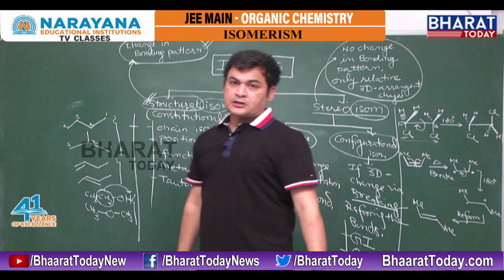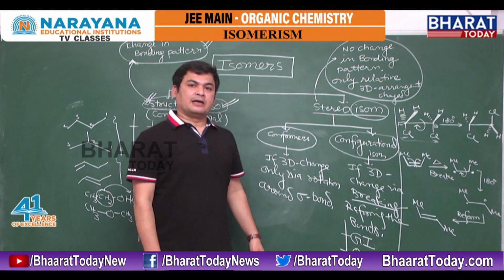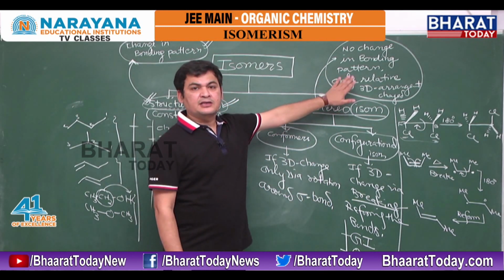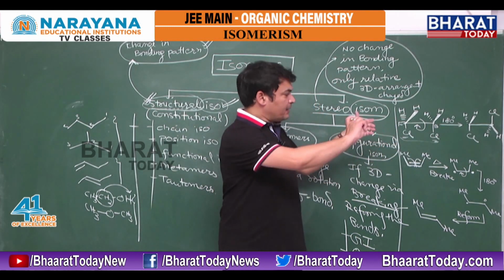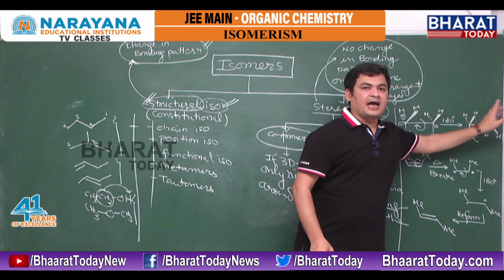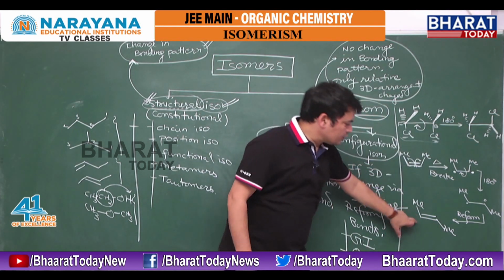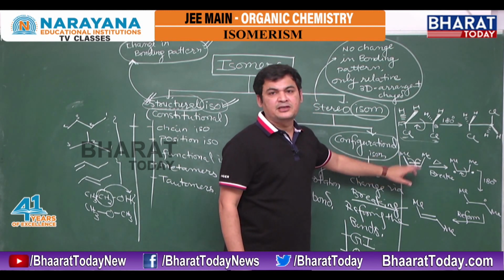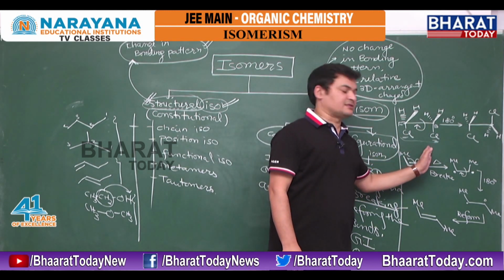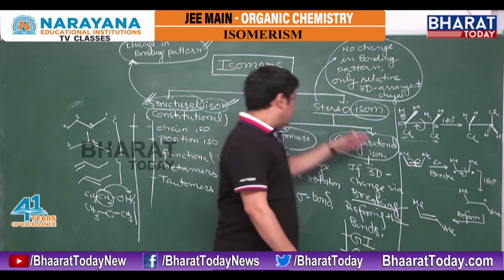See the stereo. In stereo, no change in bonding pattern, only the 3D arrangement is changed. Initially no change in bonding pattern, but by rotation the relative 3D arrangement has been changed. Initially methyl-methyl are on the same side, now on the opposite side.